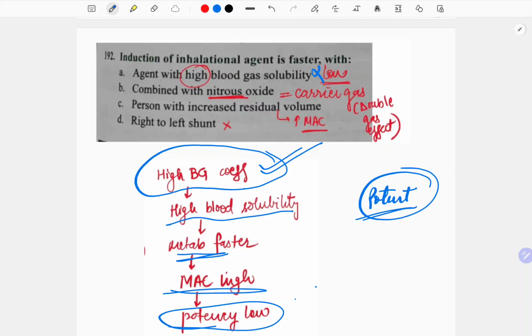So this is wrong. A combined with nitrous oxide, nitrous oxide is a carrier gas and it has something known as double gas effect. Read this out. Person with increased residual volume. See, not persons with increased residual volume, because increased residual volume will increase the MAC and that will reduce the potency. And right to left shunt. See, if there will be right to left shunt, the drug will be more going into the systemic circulation, and the blood will not be flowing to the pulmonary areas, and therefore the drug will not be absorbed more.